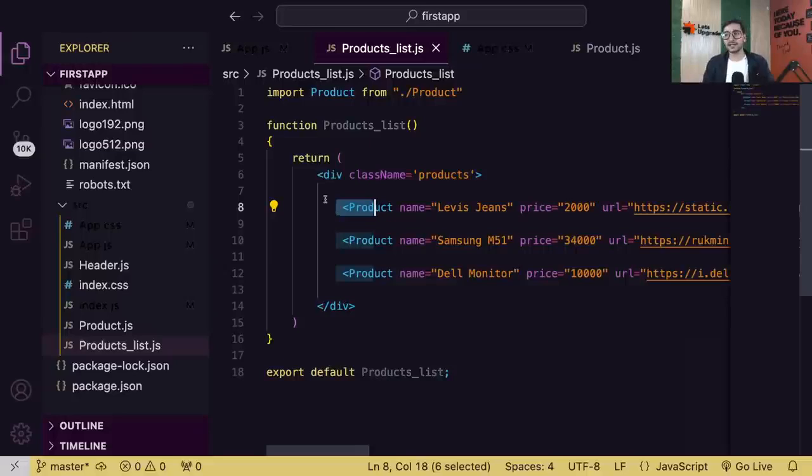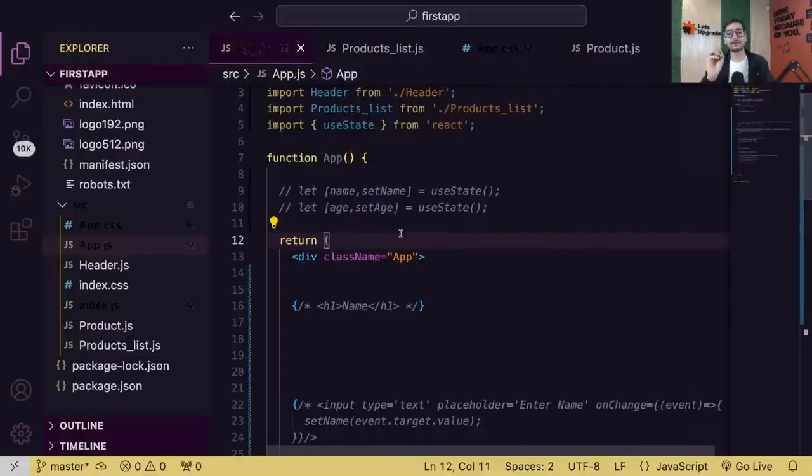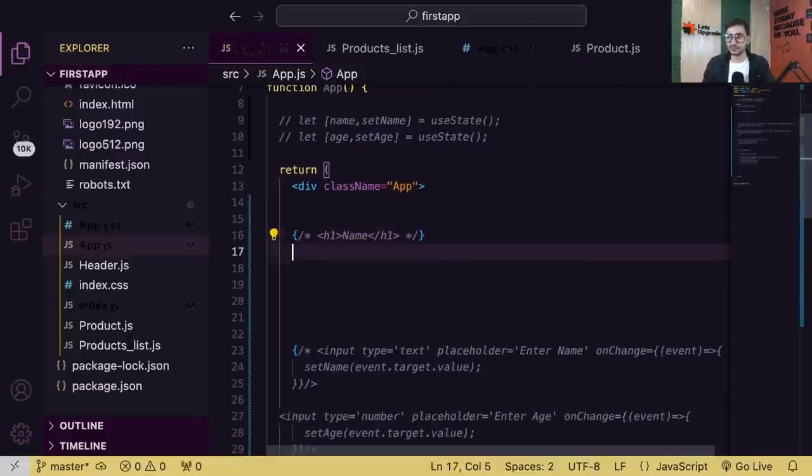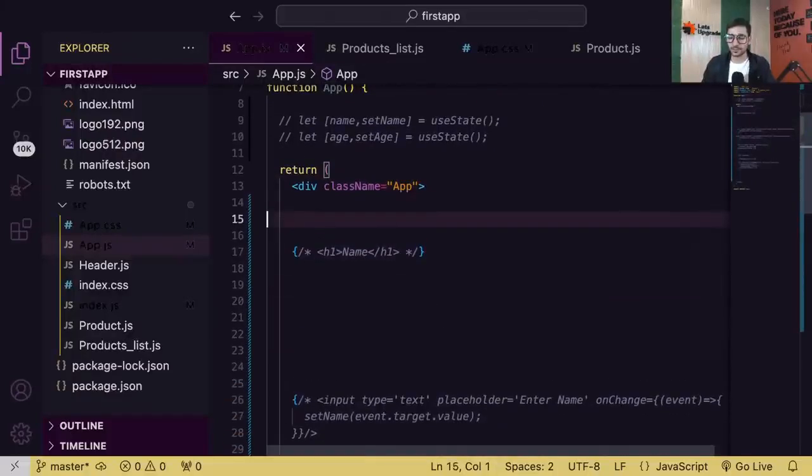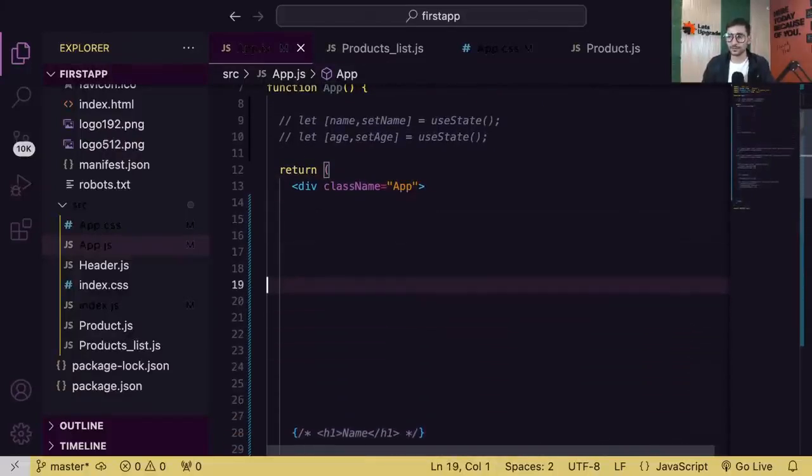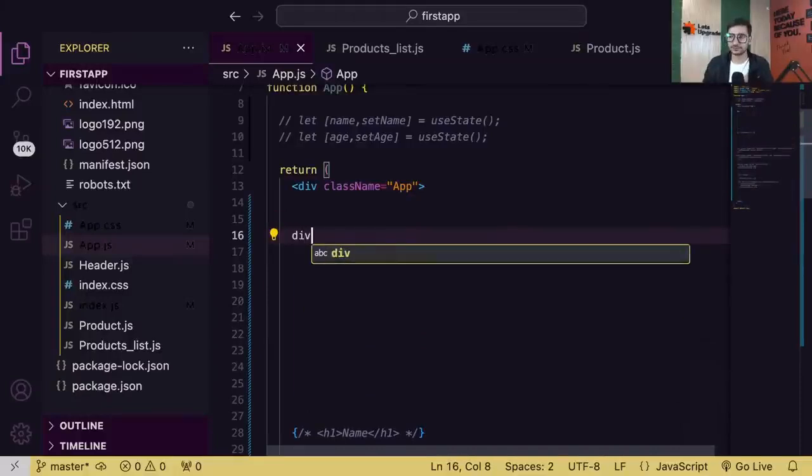For that, guys, first of all, let's go to app.js and let's try to understand the basic idea. Just the basic idea. Please focus everyone. Let's say I am creating a very simple div tag.